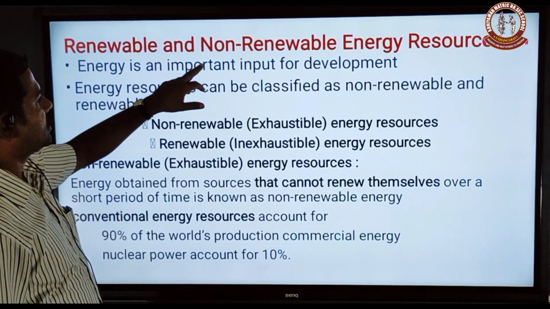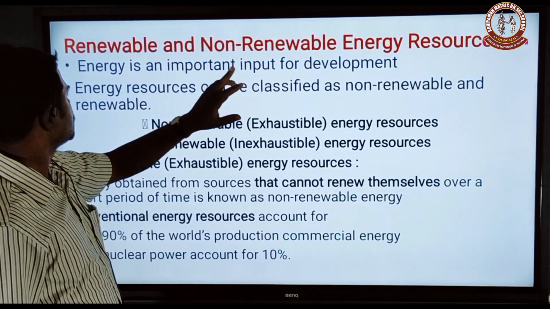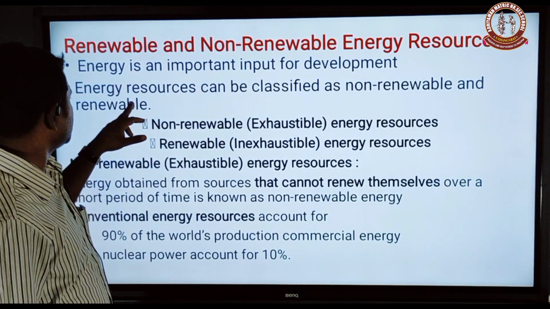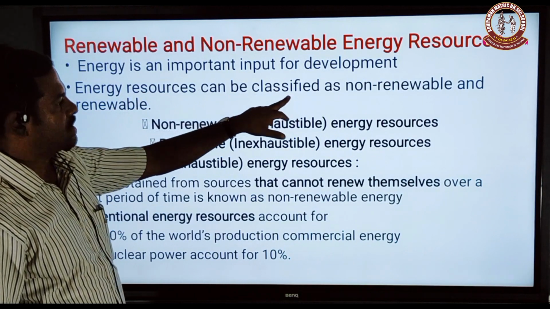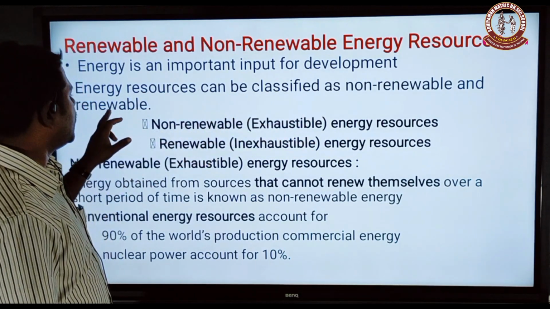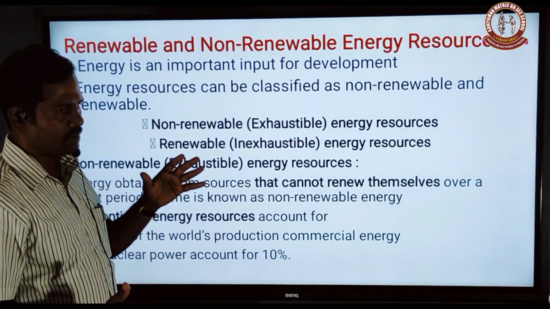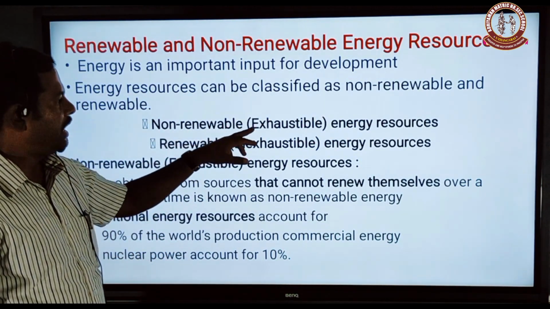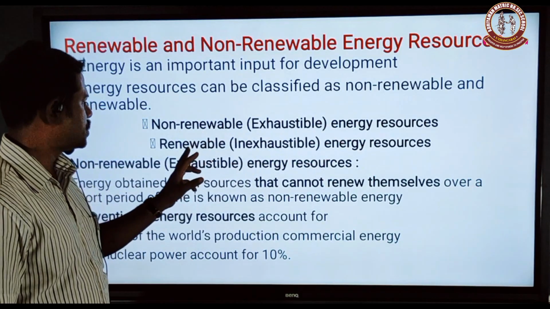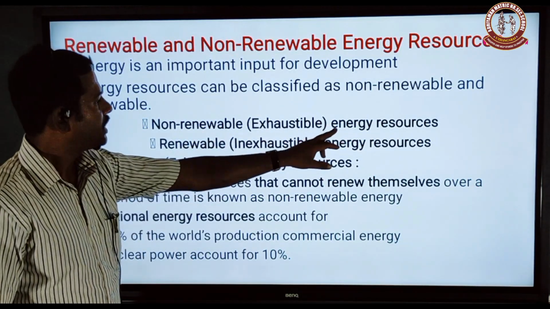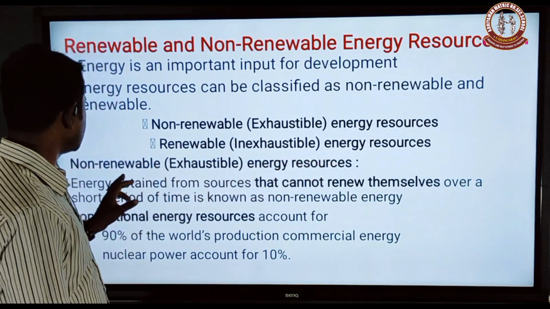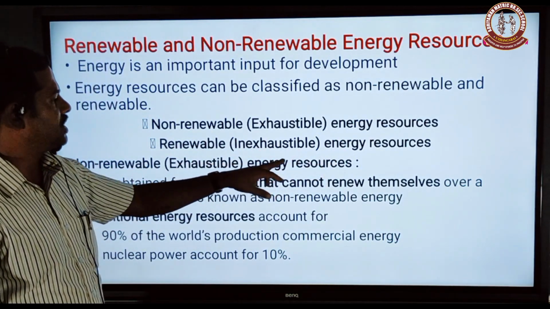Renewable and non-renewable energy resources. Energy is an important input for development. Energy resources can be classified as non-renewable and renewable. What is the major difference between renewable and non-renewable? Non-renewable energy resources are exhaustible, and renewable energy resources are inexhaustible.